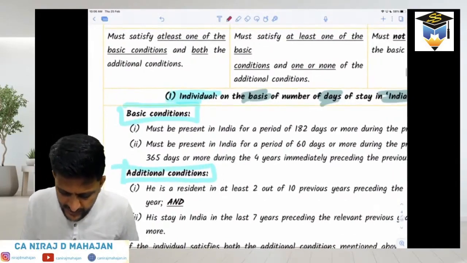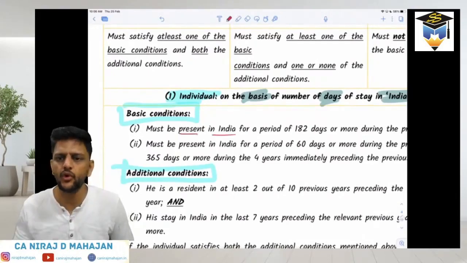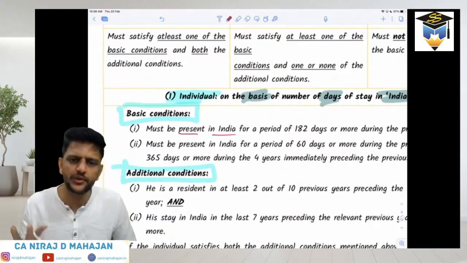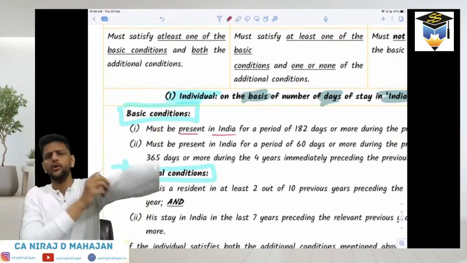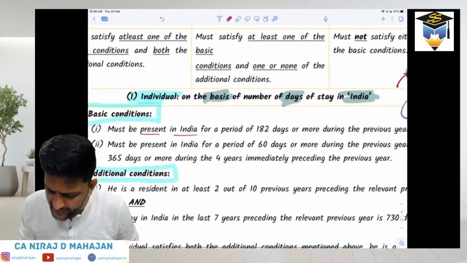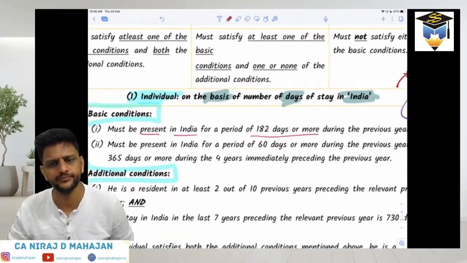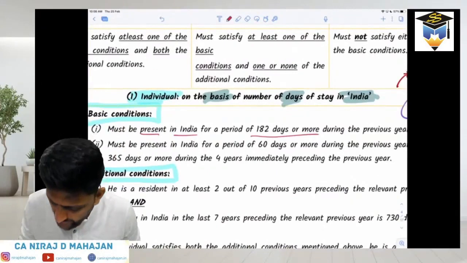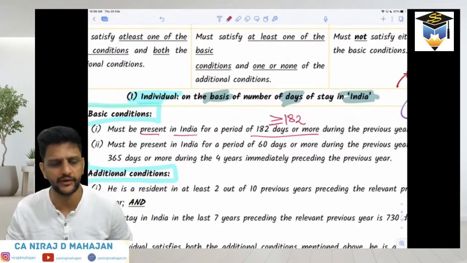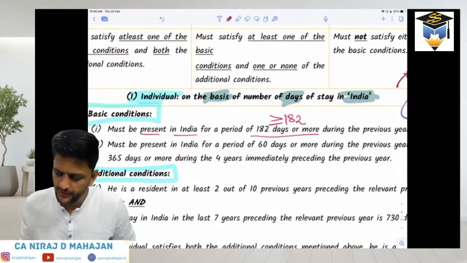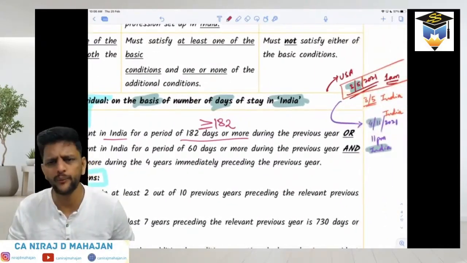He must be present in India. When I say present, obviously it means, bachcho, the physical number of days in India. I hope just now I cleared what is in India, at what time, what day, all that we have just now discussed. For a period of 182 days or more. Can I say like this? At least 182 days. Days we are talking of entirely, obviously. Yes or no? During the previous year. I hope obviously this is now clear.